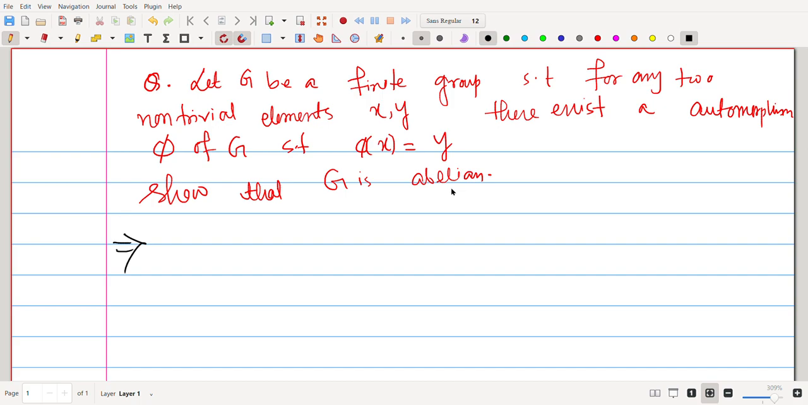So this is a problem of ISI PhD entrance exam 2024. This is a very interesting problem of finite group theory. The question says: let G be a finite group such that for any two non-trivial elements x and y there exists an automorphism phi of G such that phi(x) equals y. Then we need to show that G is abelian.